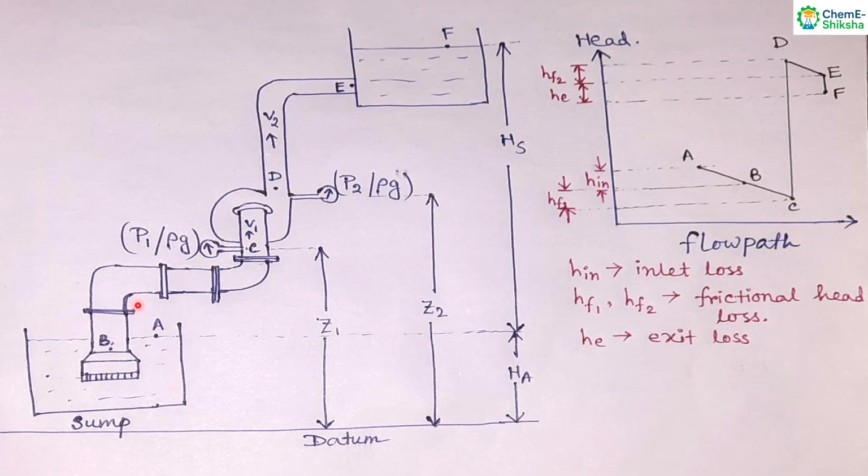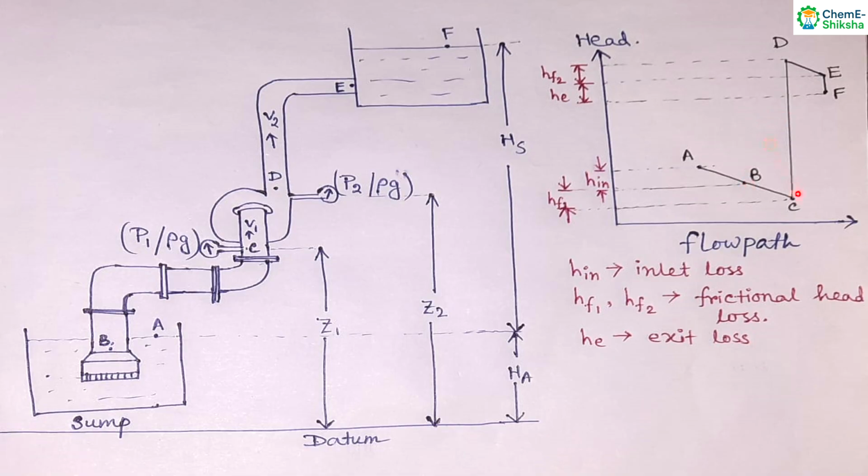Then from point B to point C, there will be another loss because of this bend. These flanges are there, and also some skin frictional loss will be there. So because of this, there will be another frictional loss that is termed as HF1. So B to C, there is HF1. Now from C to D, this is what the pump is doing. From C to D, this is the actual lift. This is the static head developed by the pump.